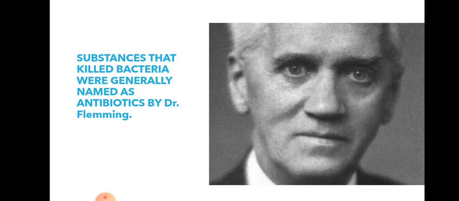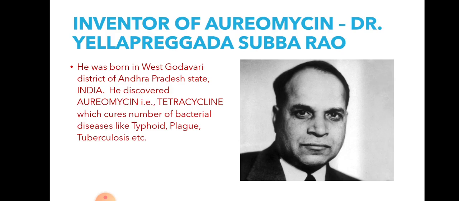One more important point, children: who is the inventor of Aureomycin? It is one of the antibiotics. Dr. Yellapragada Subba Rao, born in the West Godavari district of Andhra Pradesh in India, discovered Aureomycin, which is nothing but tetracycline. This antibiotic cures a number of bacterial diseases like typhoid, plague and tuberculosis. After Alexander Fleming's discovery, many discoveries came out.